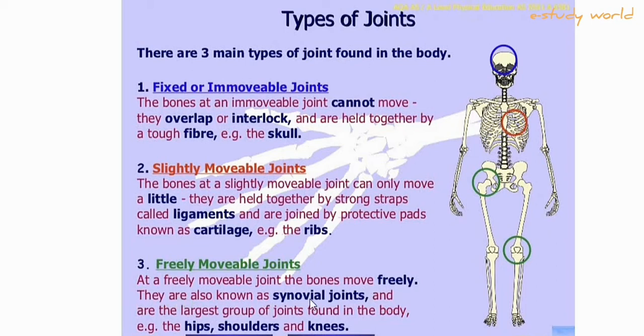They are also known as synovial joints and are the largest group of joints found in the body. The majority of the joints in our body are synovial joints. So the hip joint, shoulder joint, knee joint, and all other joints are synovial joints.